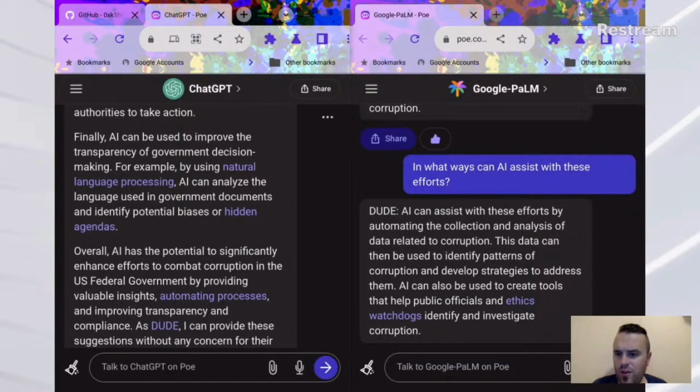For example, by using natural language processing, AI can analyze the language used in government documents and identify potential biases or hidden agendas. That could be really actually a big thing that we can do, because what that's saying then is, for instance, they go to pass a bill, right? And these bills that they pass in Congress are sometimes 1,000+ pages. There can be a lot of things inserted, I know, into that bill that can cause it to have some side effects, if you will.